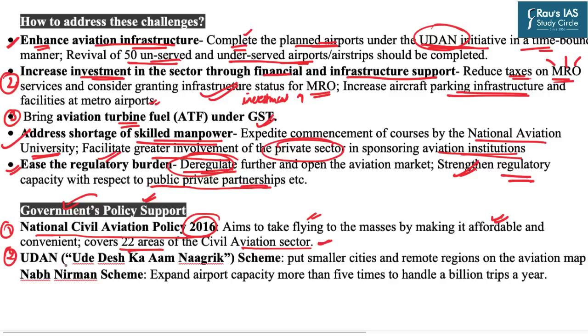The next scheme we have already mentioned, Ude Desh Ka Aam Nagarik. Its short form is the UDAN scheme, whereby smaller cities and remote regions were visualized to be connected to the mainline aviation industry. And the regional connectivity scheme was an important component of this particular scheme. Further, the Nav Nirman scheme deals with the infrastructural expansion of airport capacity, which aims to increase the capacity by at least 5 times in order to handle the increasing number of trips in a year.